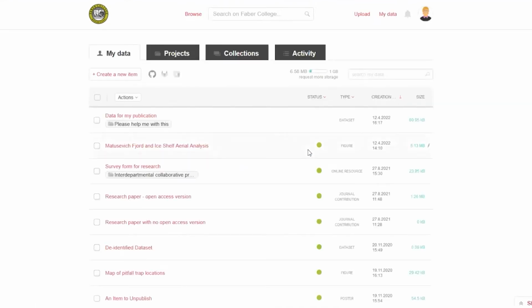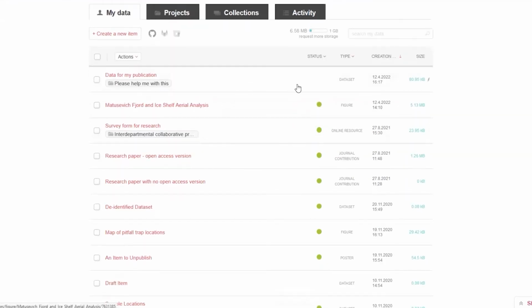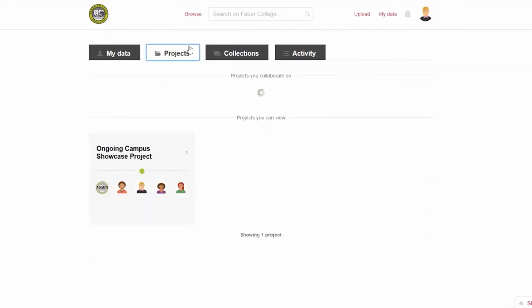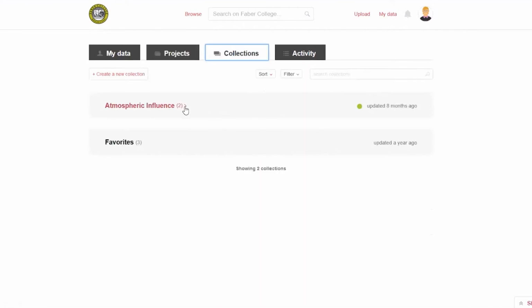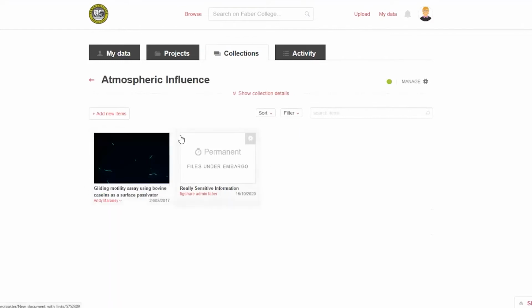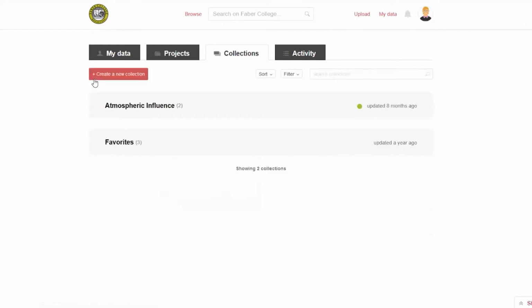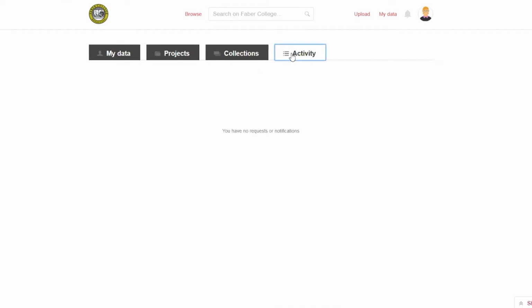This is the Figshare private side, and it's designed to be easy to use and not overwhelming. We have the My Data tab, which is all the records that this person owns and has made public or not. There could be just drafts in here that they're working on. The Projects tab is a collaboration area, which I'll mention in a bit. Collections is, again, the place where you can group things together. I've added 2 things into this group. Activity is where, if you got invited to a project, it would show up here and you could accept or decline it.